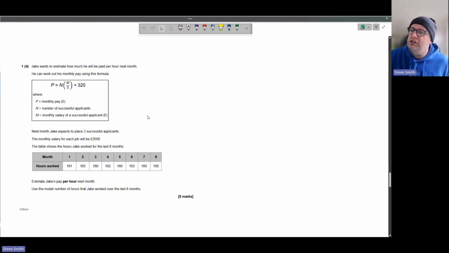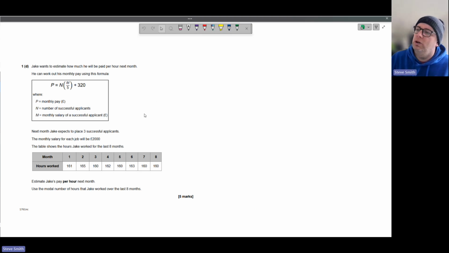So it's a big question to start with on a Monday morning. Are we all woken up? Hopefully we are. Jake wants to estimate how much he'll be paid per hour next month. He can work this out by using this formula. So straight away we're looking at using formulas. It's been given for us, so that's the easy part. We don't have to remember it. So if P is pay, to work it out we've got N, the number of successful applicants, and M, the monthly salary of a successful applicant, divided by 5, add 320 at the end.